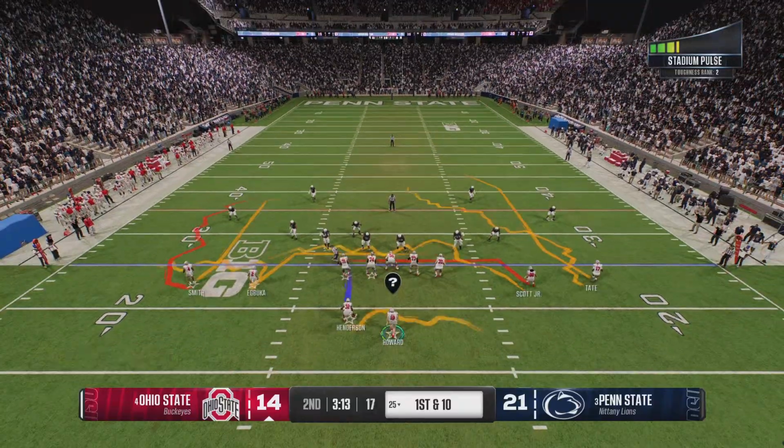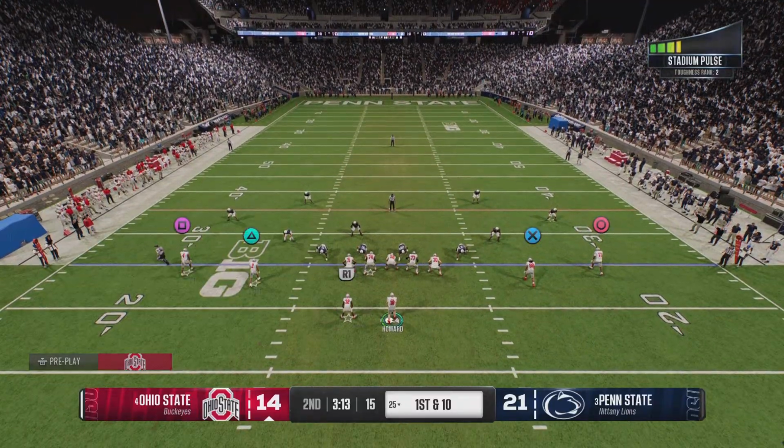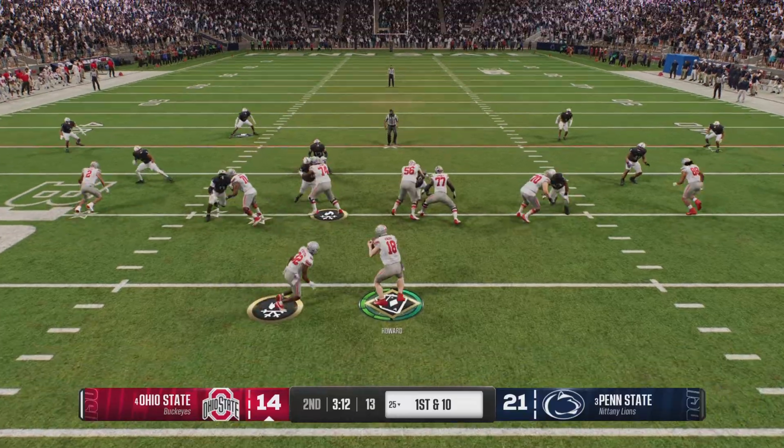Here comes the Buckeye offense onto the field. In that last touchdown drive, they just pounded away with the running game. Let's see if they can do it again.